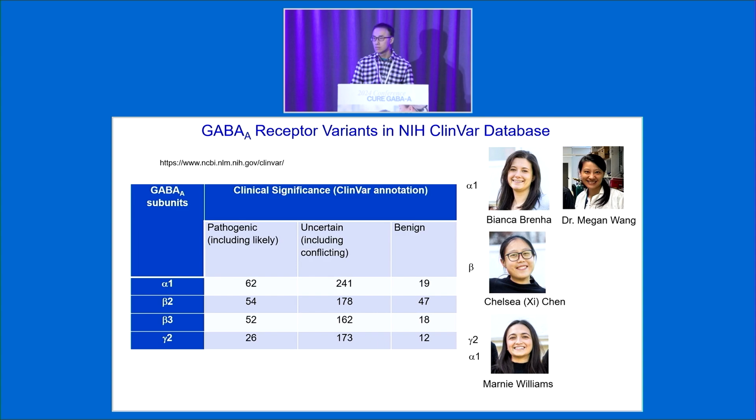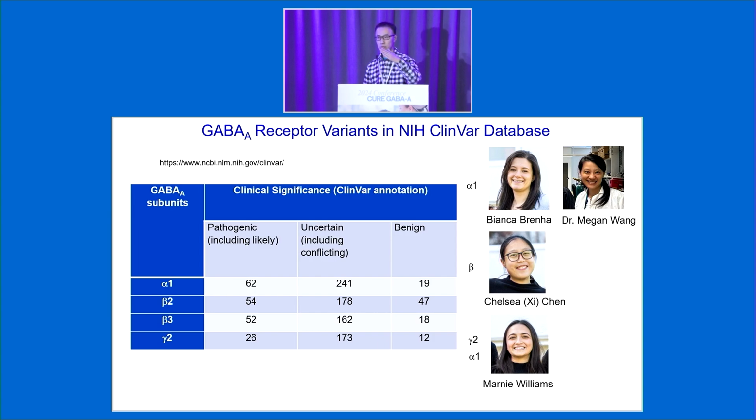And also now, probably you can appreciate that there are over 1,000 variants for the major subunits, GABA receptor alpha-1, beta-2, beta-3, and gamma-2 subunits. So now I think that many groups, including Nathan, Mary, and Dr. Moll, and Katie Khan's group, including our group, have been doing really nice characterization of the different variants among this GABA receptor spectrum. And also in my group, I have some really talented grad students and postdocs and senior scientists. They are working on different variants for these different GABA subunits.